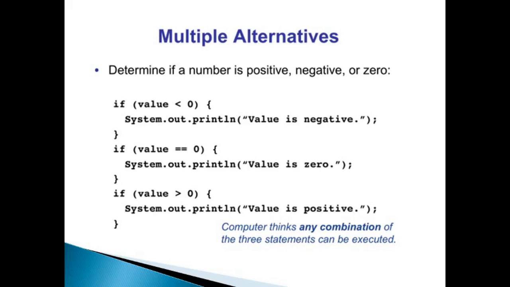But here there are three different conditions, and the Java compiler has to see that these are three different statements that have to be checked individually.